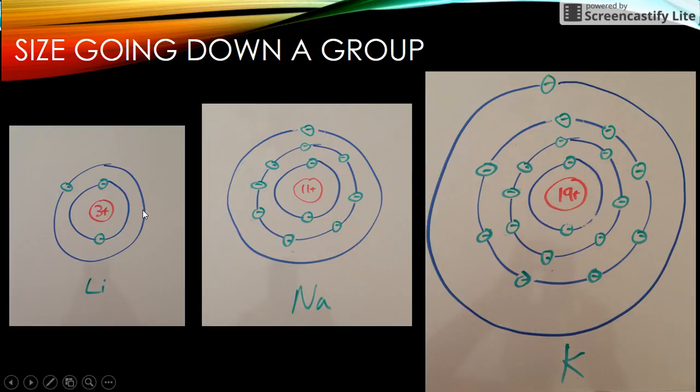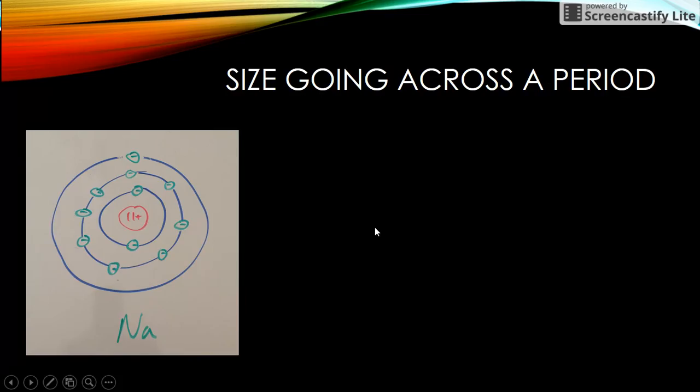So that would be the atomic radius for lithium. For sodium, nucleus to the outermost electron, so it would be that big for sodium. And for potassium, the atomic radius would be from the center to the outside, like a radius of a circle, to the outermost electron. So you can see that this is increasing in size as we go to potassium.